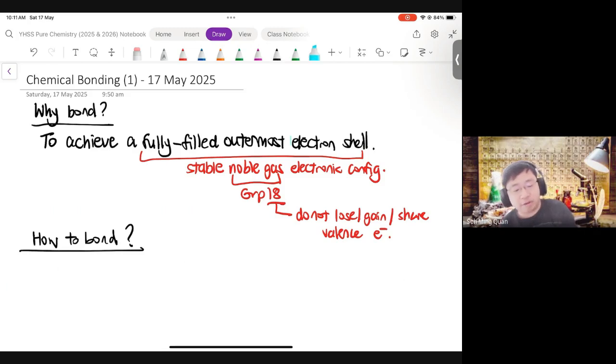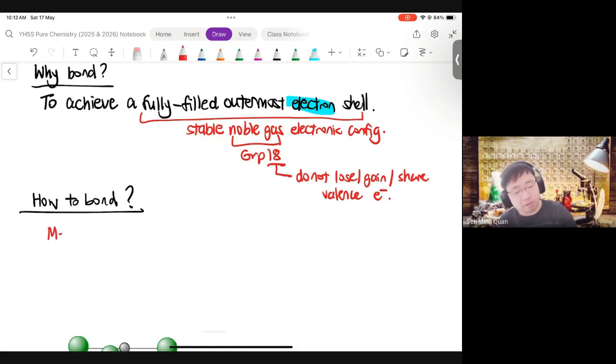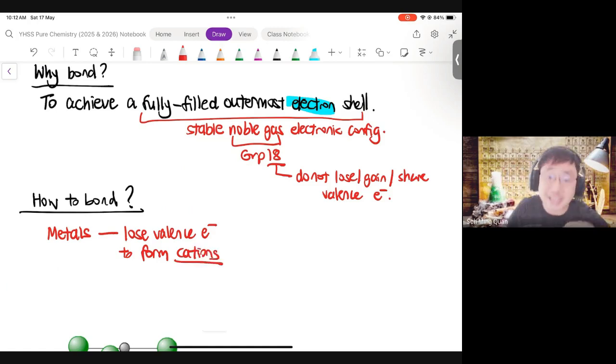So you notice it's about electrons. If it wasn't about electrons, then we wouldn't need to have this lesson, right? So it's about electrons. And the idea is different types of elements will do different things with their electrons. For instance, if you're referring to metals, what can metals do with their electrons? Metals lose valence electrons to form positive ions. If you recall, positive ions are called cations.